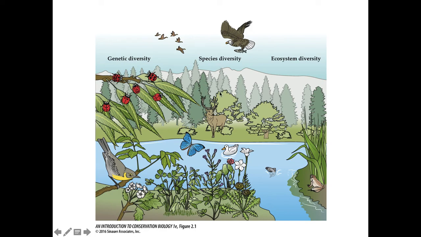Species diversity is just the number of different kinds of species. And then for ecosystem diversity, we can see here that there's forest, there's a pond, there's more of a riparian zone where there are different wetland plants that live near the edge of the pond. We have ecosystem diversity looking at these different types of ecosystems that are interacting together.